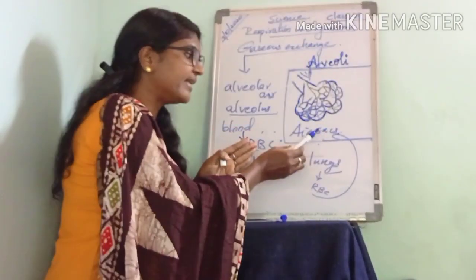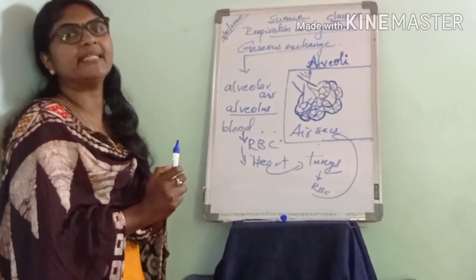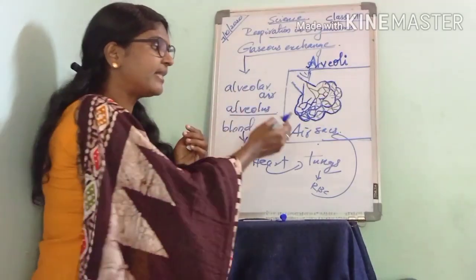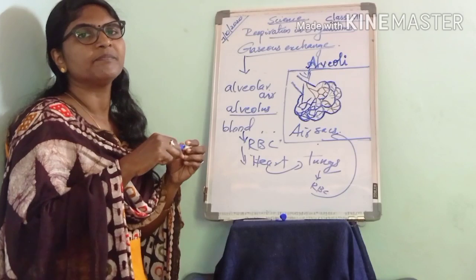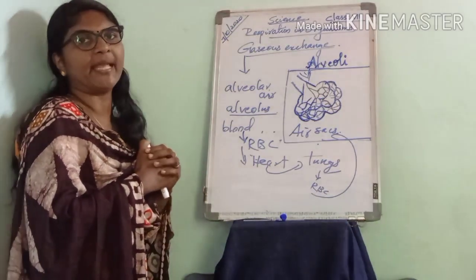Now, where is the carbon dioxide? It is in the air sacs, that is, in the alveoli. When we breathe out, the carbon dioxide is removed from the body.